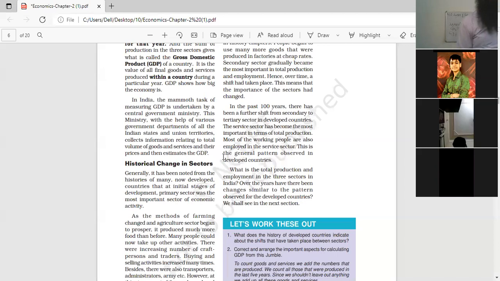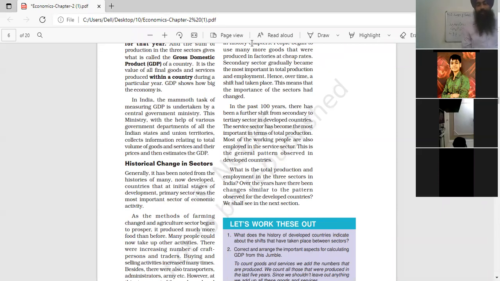GNP, gross national product, consists of the value of all goods and services produced within the country, as well as the net income.